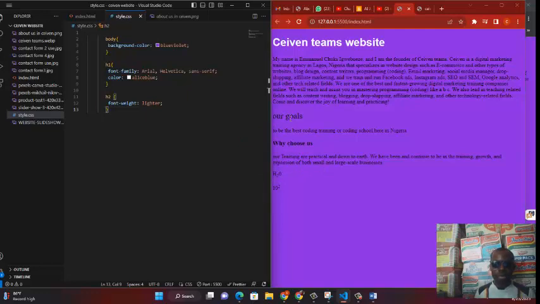Of course, it has applied. Look at it, our goals. Because we didn't change the color, it still remains black. But if you check very well, you'll find that this one, our goals, is much lighter. It's not that big, but it's a little bit lighter than this. Take a look at why choose us. There's a little difference between the two now. Look at our goals and look at why choose us. You want it to be light, not that light, but at least light.